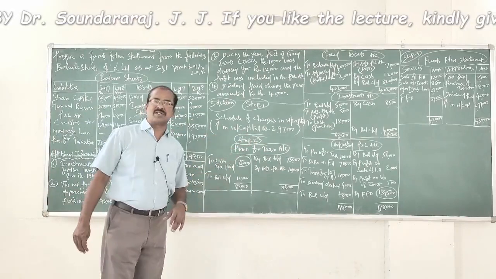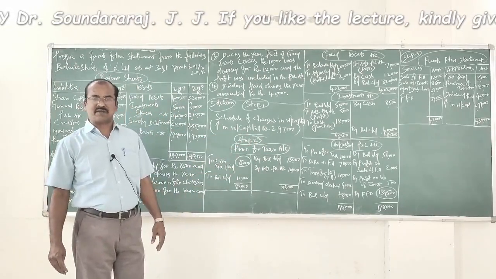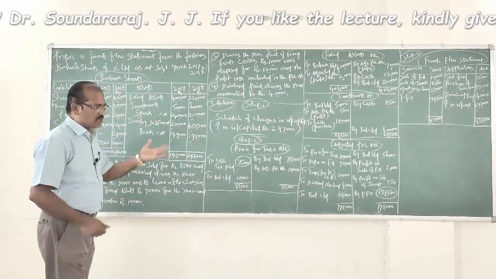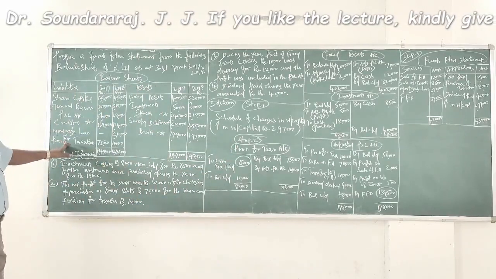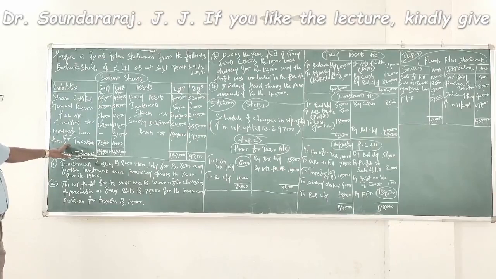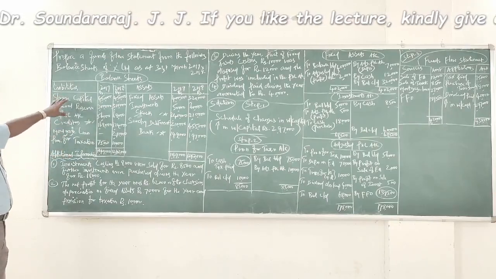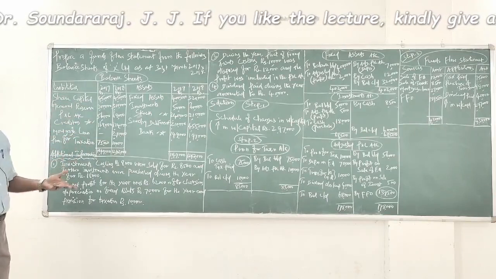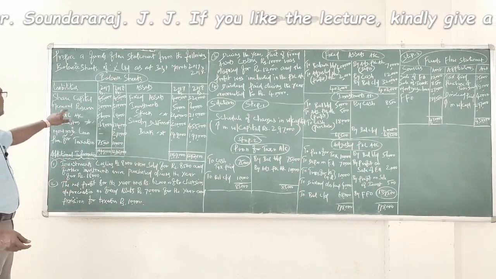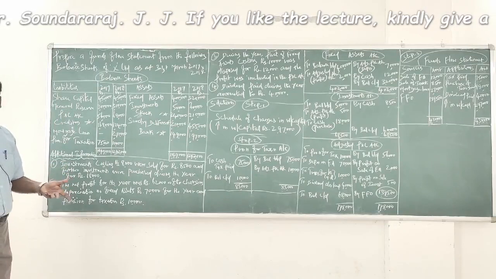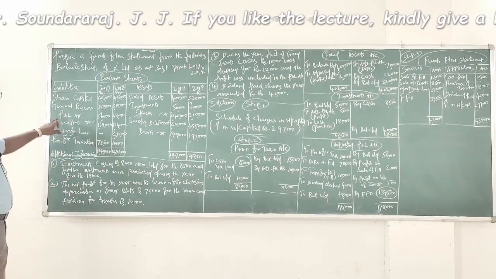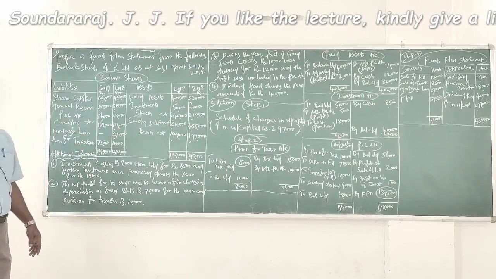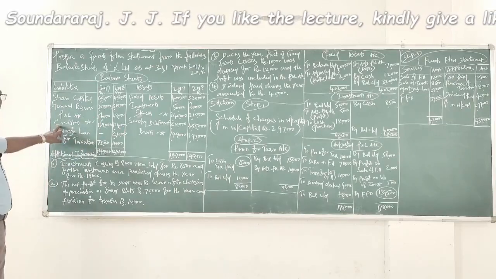rupees. Now let us get into the second step, which is nothing but preparation of ledger accounts. Provision for taxation account is the first ledger account I have opened, because you find this particular item in the liability side. You don't require to bother about these aspects with regard to preparation of ledger accounts. For capital, there is no change, so forget about it. General reserve, you don't require to open ledger account for general reserve. P&L account, of course, going to be the opening and closing balances in the adjusted profit and loss account. And this is the current liability.